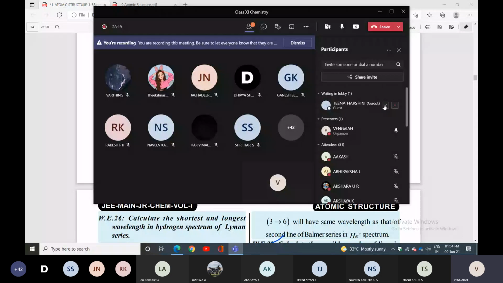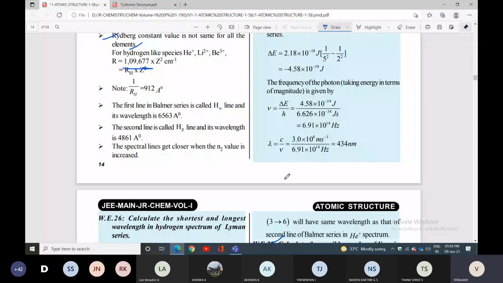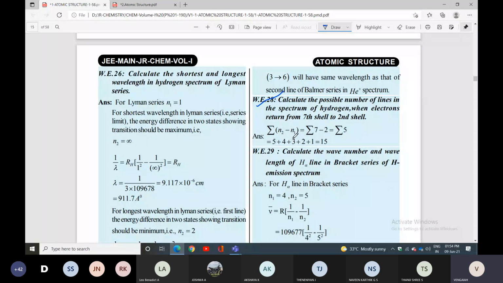We have a formula: summation of n2 minus n1. n2 is given as 7, n1 is given as 2. So then summation of 5. 5 is nothing but 5 plus 4 plus 3 plus 2 plus 1. Total how many lines do we have? 15 lines we have. Like that you can calculate. n2 is the highest value, n1 is the least value.